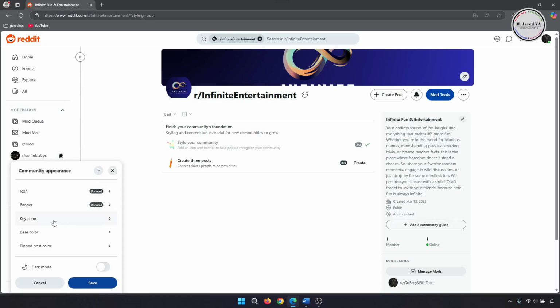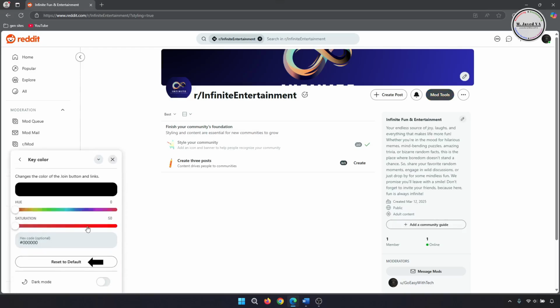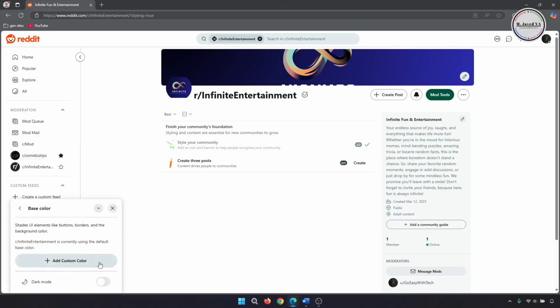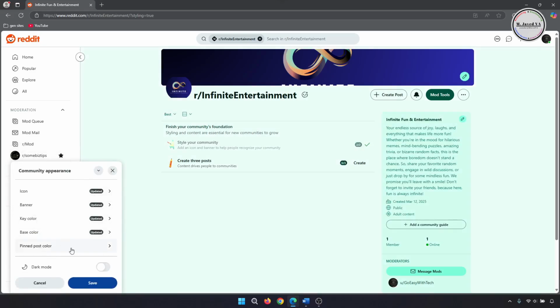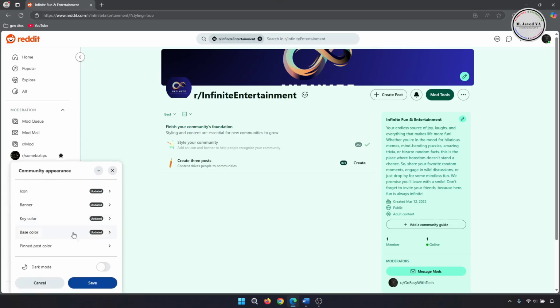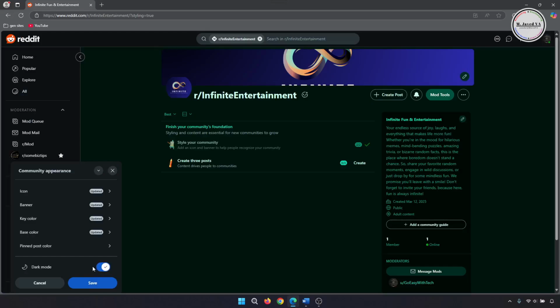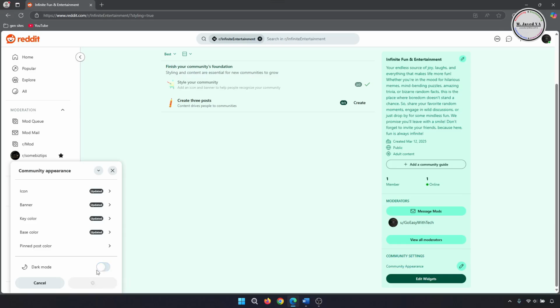Then, according to your brand color, change the key color and base color of your subreddit, which you can reset to default anytime you want. And you can change the color of your pinned post too if you want. Moreover, you can check how it looks in dark mode. Then click on Save to save the changes.